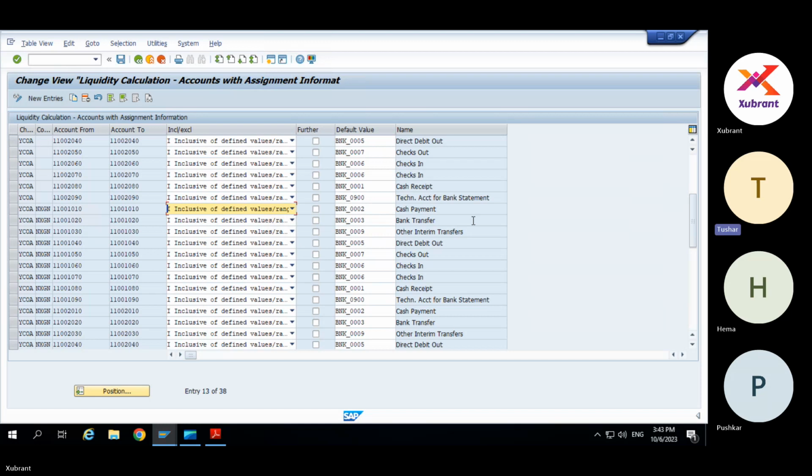And what are the options here in this inclusive and exclusive? There are two options in selection: either inclusive or exclusive of defined values. Okay.